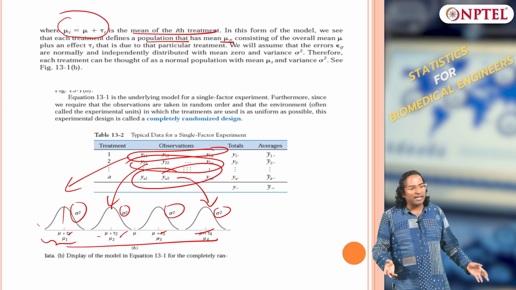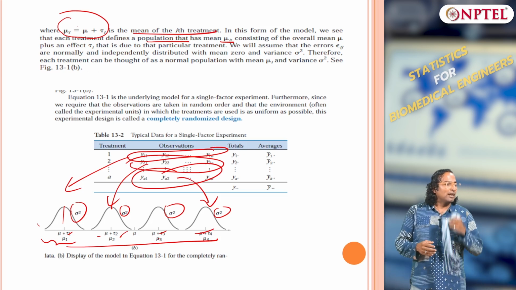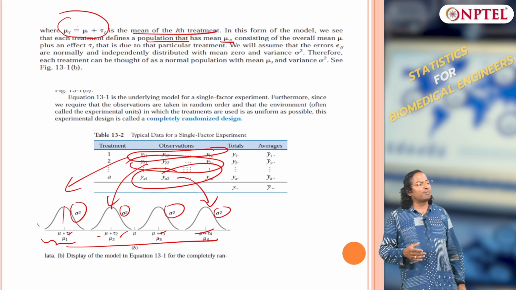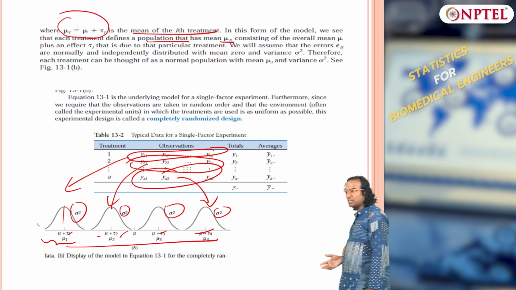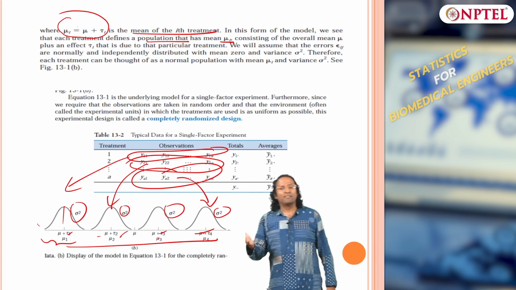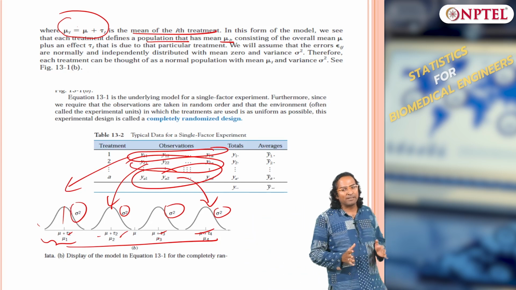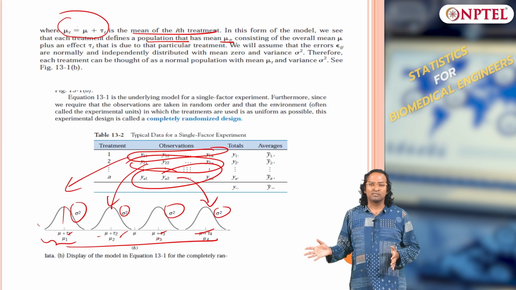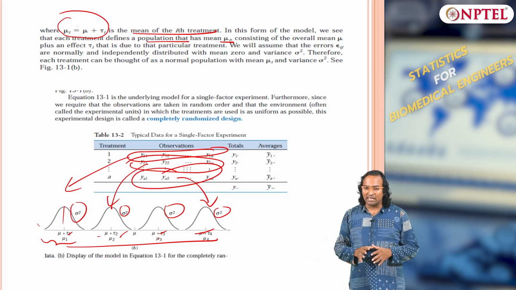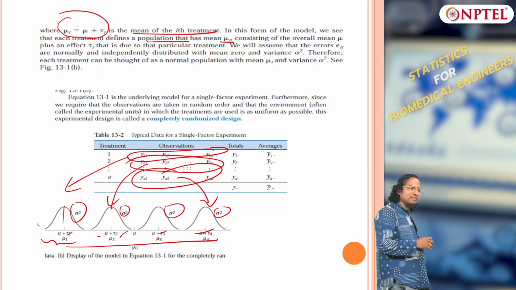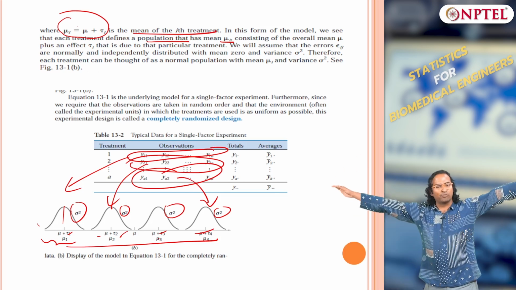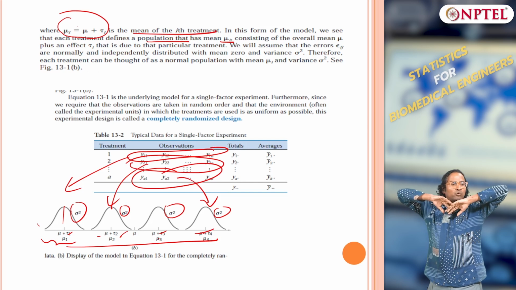If the treatment variances are different, then it is not comparing apples to apples. So I assume the treatment variances are constant, so that I can check whether the means are significantly different or all of them are the same, which is not significant. Clear? Why is the assumption of equal variances needed? If I do not make it, one distribution may be very wide, with a large variance, and the other too narrow.